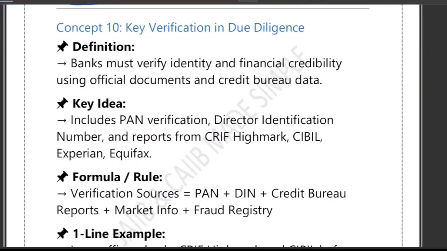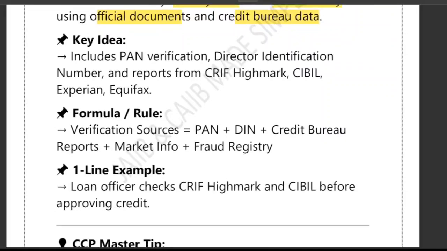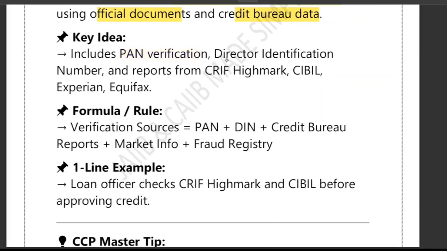Now the key verification in due diligence. The bank must check the customer identity, business background, and financial credibility using authentic and official sources. That is the point. Verify identity, verify financial credibility using official documents and credit bureau data. So what are the things under verification? Like PAN verification, director identification number, DIN, credit bureau report like CRIF, High Mark, market reputation check, fraud registry screening. You can see PAN, DIN, credit bureau report, market information, fraud registry screening. It ensures that the loan goes only to a genuine and trustworthy applicant. That is what it ensures.